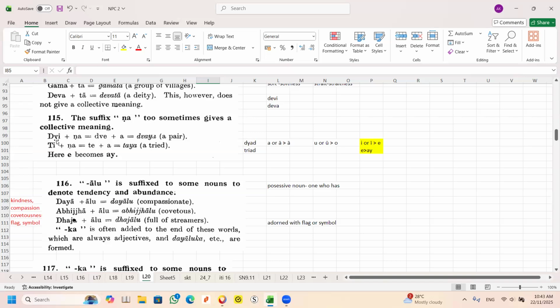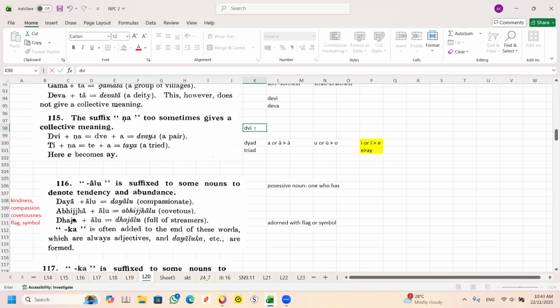Can you see the word dwi? Dwi is two. You plus this. Dwi becomes what? E becomes A. You remember.